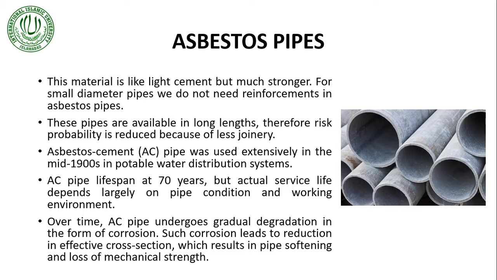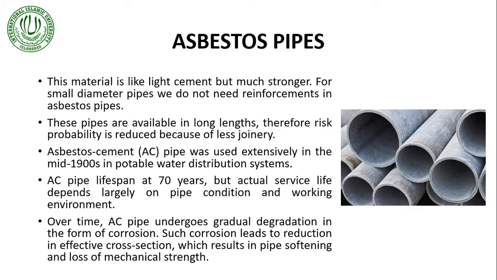But over time, we witnessed that AC pipes undergo gradual degradation in the form of corrosion. And corrosion in potable water is not suitable, it's not healthy for us. Therefore, we stopped using AC pipes for potable water distribution systems, and instead we started using these as drainage pipes only.